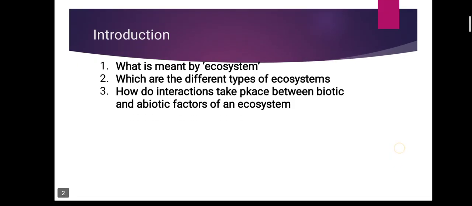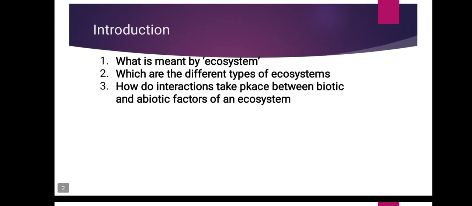Terrestrial ecosystem: forest ecosystem, grassland ecosystem, desert ecosystem, tundra ecosystem. Very good. Anything else? Aquatic ecosystem: freshwater ecosystem, marine ecosystem.